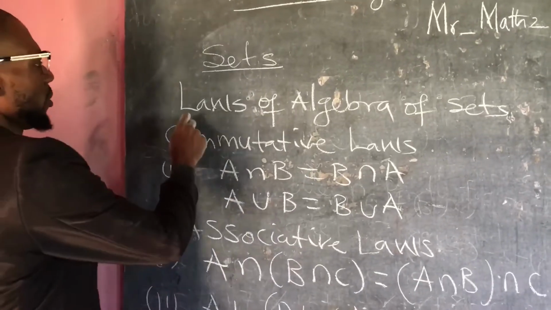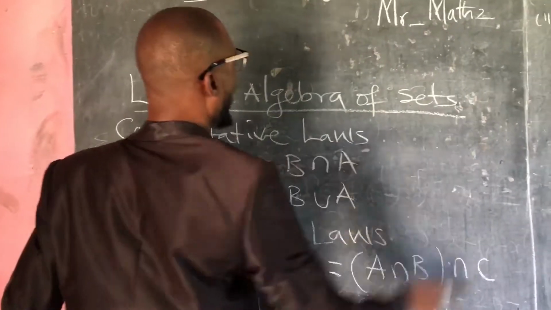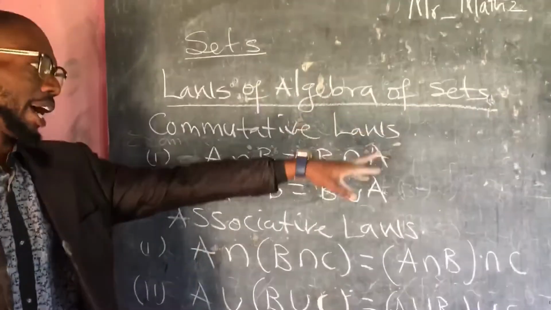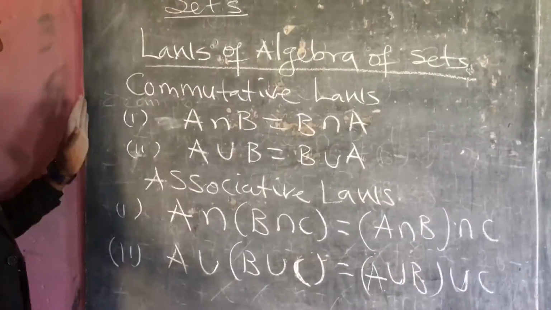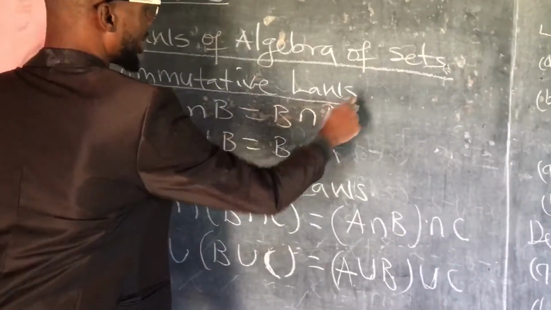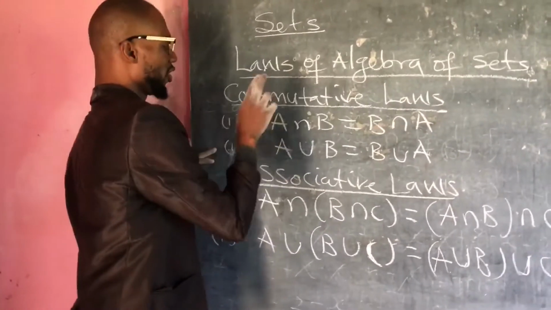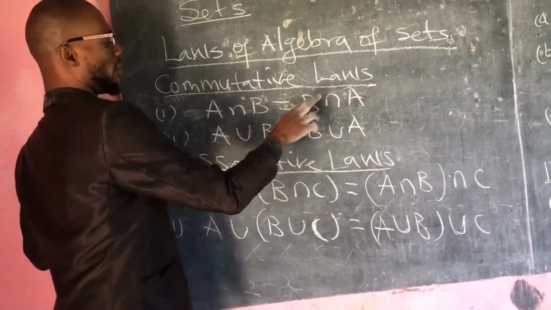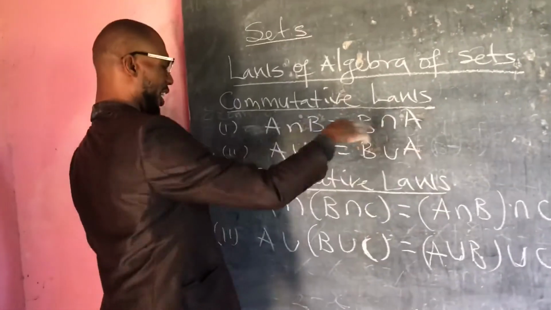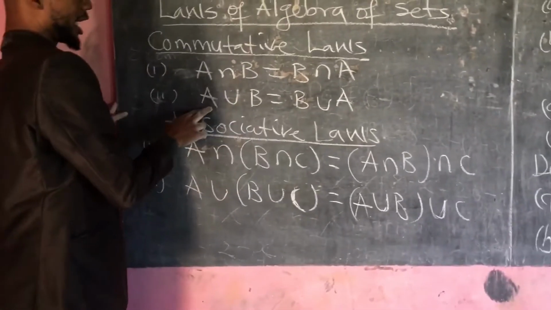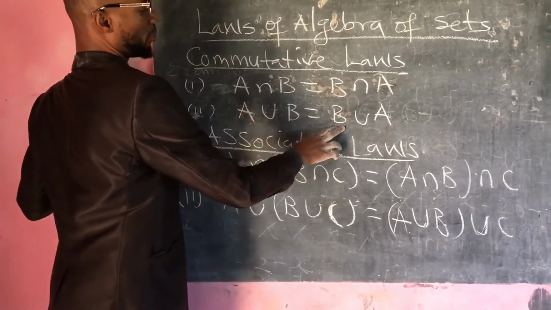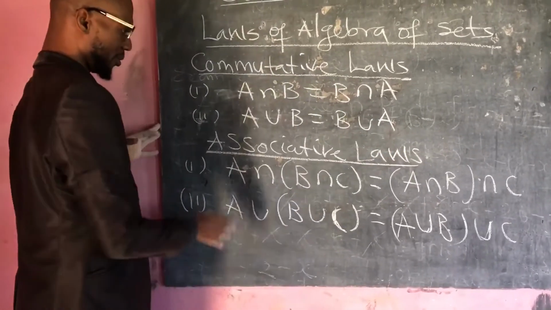So this one now, algebraic law of sets, or laws of algebra of sets. So the first one we will get now is the commutative law. Commutative law says if we take A intersection B, no matter if we take B intersection A, they are the same thing. If we take A union B, no matter, if we take B union A, they are the same thing.